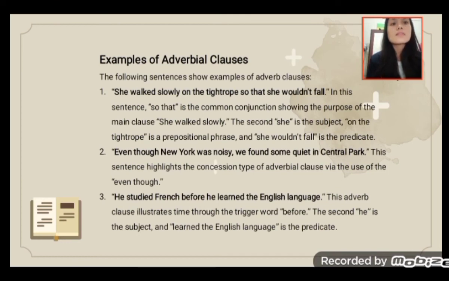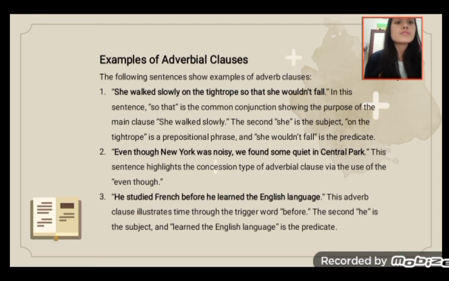She walked slowly on the tightrope so that she would not fall. In the sentence, so that is a conjunction showing the purpose of the main clause, she walked slowly. She is the subject, on the tightrope is a prepositional phrase, and she would not fall is the predicate.